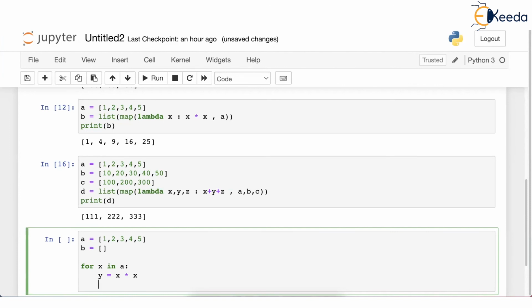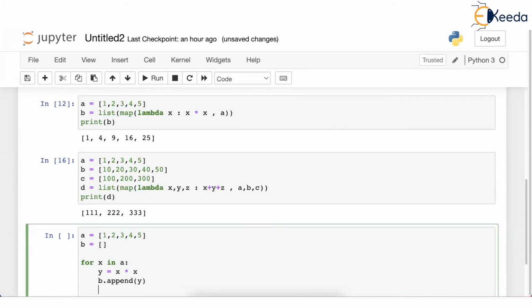And then you can say b dot append. B is your new list and you're appending y. What is y? The square of x. That's it. No if else over here. You don't want to select or drop anything, isn't it? This is not a filter. You definitely want to transform every value of A into some new value. So there won't be any if while you are designing a map function yourselves. And that's the end of the for loop.